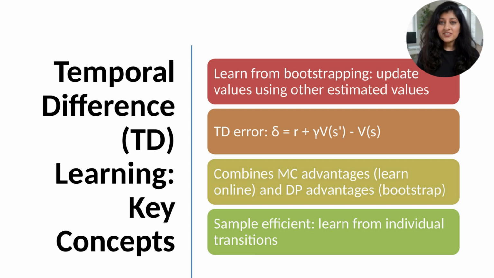TD also uses the model implicitly learned through experience. TD typically converges faster than MC and more efficiently than DP. Different TD algorithms differ in how they use bootstrapping. TD0 uses a one-step bootstrap, V of S prime. TD lambda uses multi-step traces blending bootstrap horizons. N-step methods use n steps of actual rewards, then bootstrap. These variations trade off bias and variance.